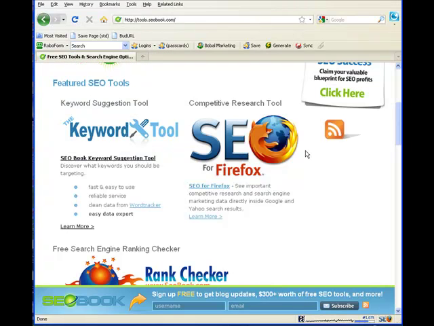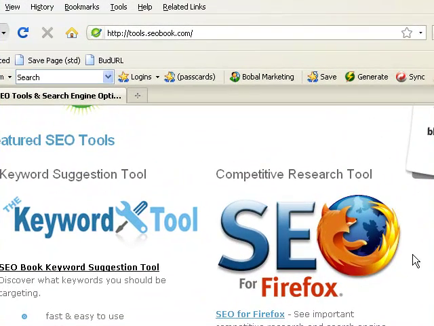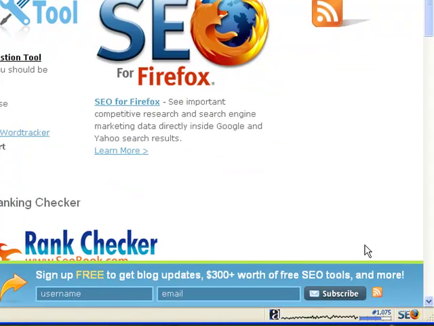So like I said, your first step, you're going to want to go to tools.seobook.com and download SEO for Firefox. Once you have that installed, if you look in the bottom right hand corner here, see where it says SEO in color, that means it's installed, and if it's in color, that means it's working. To turn it off, you just left click it once and it will gray it out. You don't want to leave this on all the time because it is very demanding and it pulls a lot of information when you use your Google search.